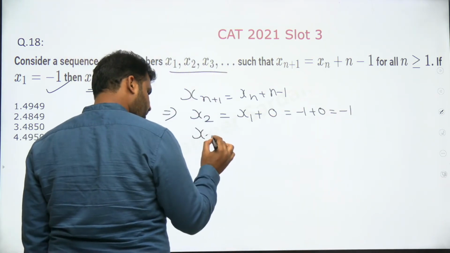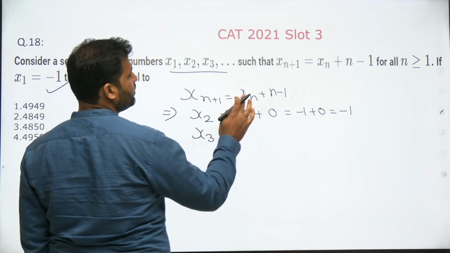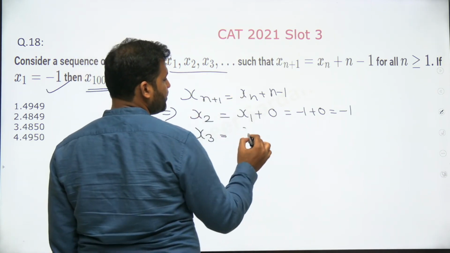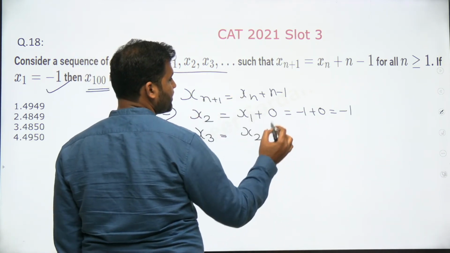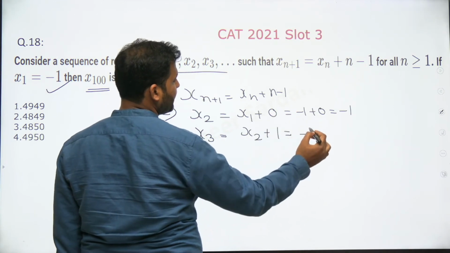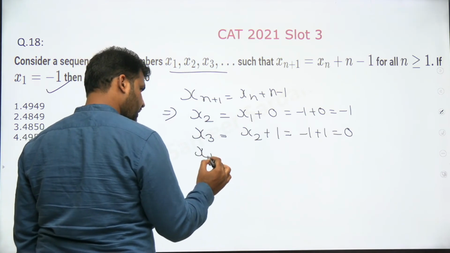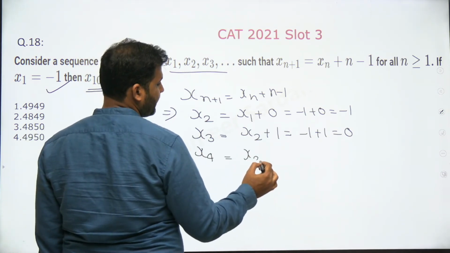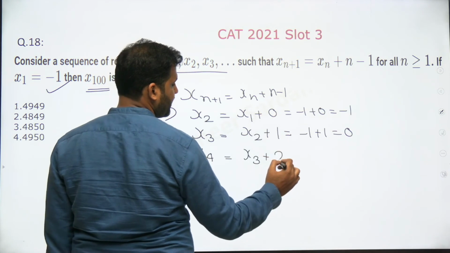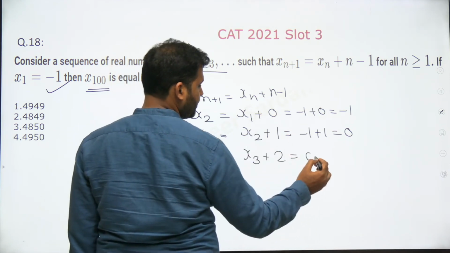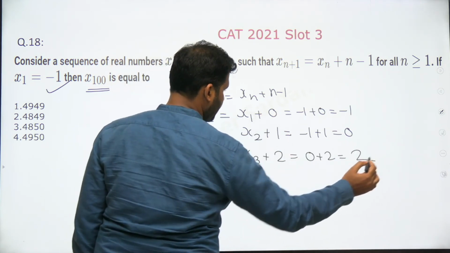If I want to find out the value of x3, n needs to be 2. If I put n as 2, it would be x2 plus 2 minus 1, that is 1. x2 is minus 1, plus 1, this finally becomes 0. For x4, it would be x3 plus n, which is 3, 3 minus 1, 2. x3 here is 0, 0 plus 2, that is equal to 2.